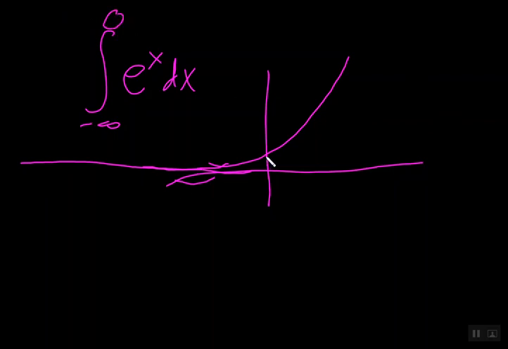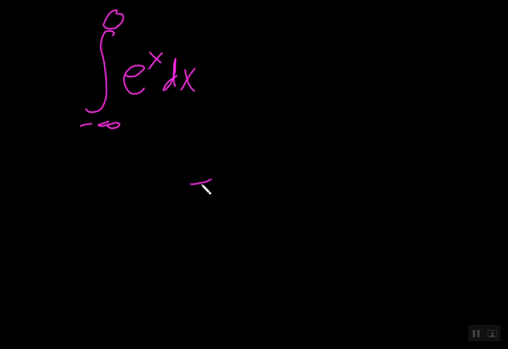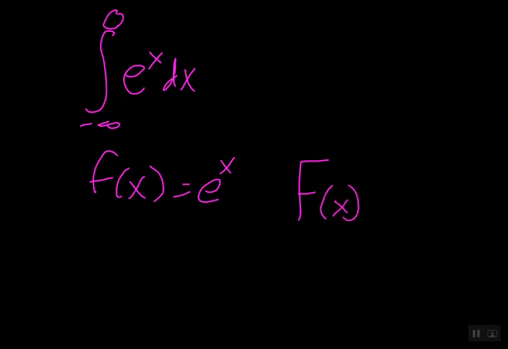Maybe from negative infinity out to 0, it goes to 0 really fast. Maybe there's a finite area, or the limit of that area as you get farther out to negative infinity will be finite. Maybe you don't know how to do this right now, but we will soon find out. If f of x is e to the x, capital F of x, the integral function, is e to the x plus some constant. But when we do this, it's capital F of x evaluated at negative infinity and capital F of x evaluated at 0.